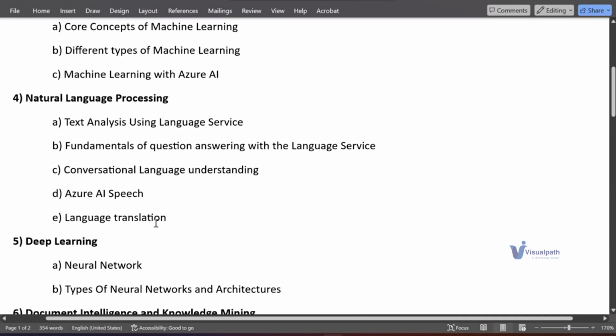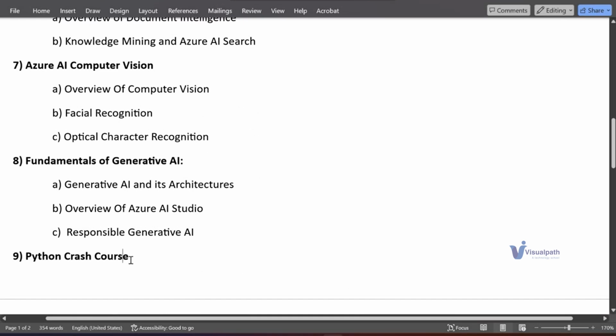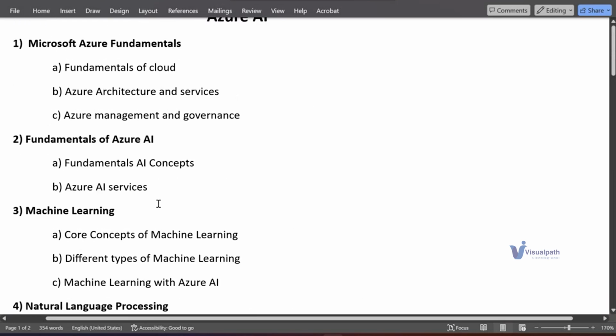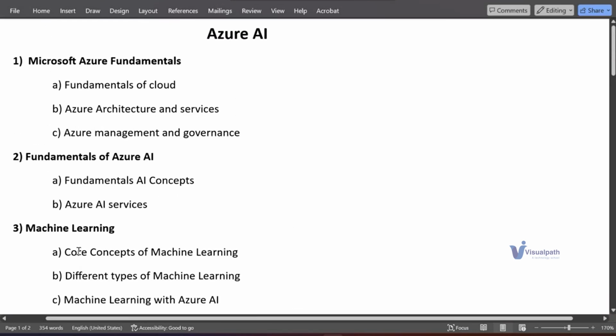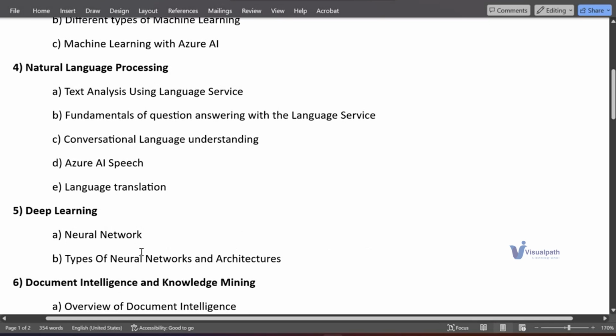For doing all these things, we require a Python crash course. Basically, we require Python. Some people are aware of Python, and some might not be. So I'll be taking the Python crash course, which will cover some time, like 5 to 7 days. After covering the crash course, from the second chapter all the learning will take place.